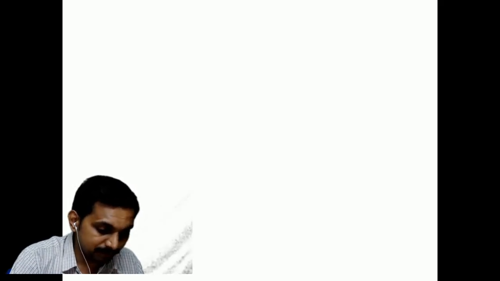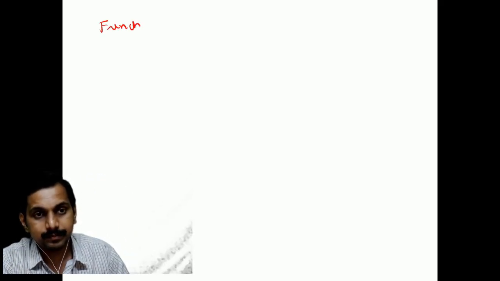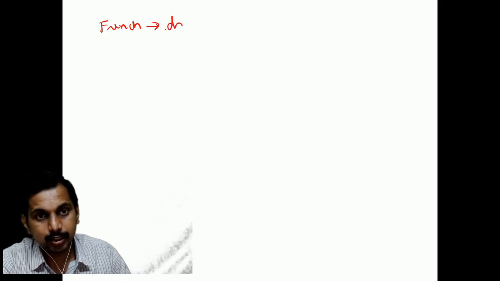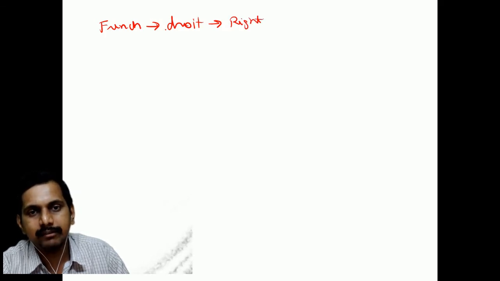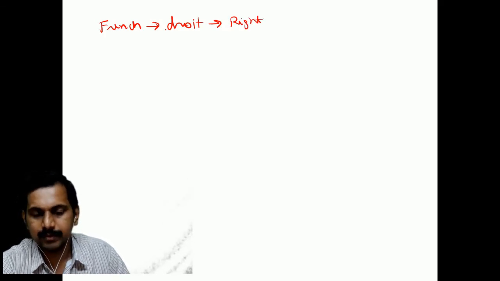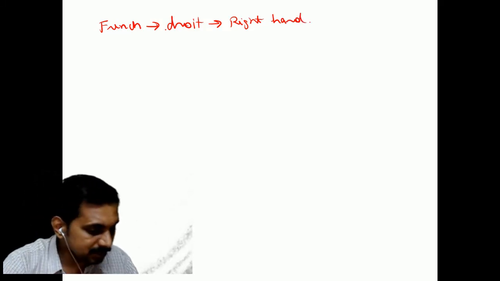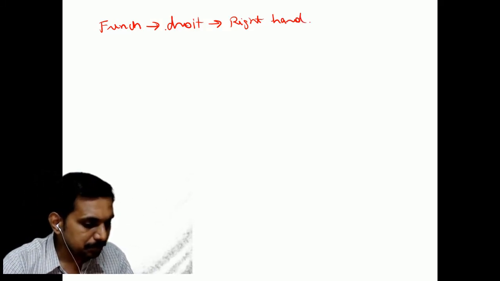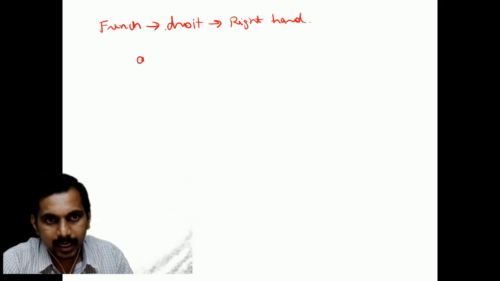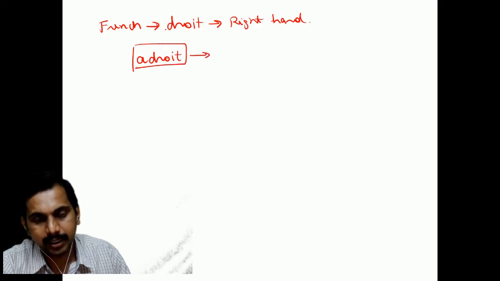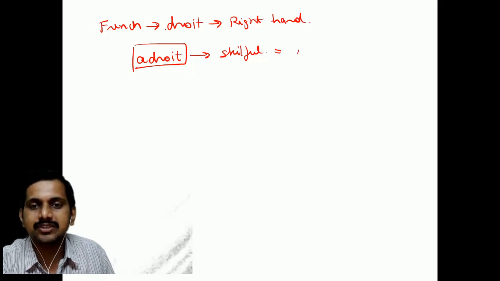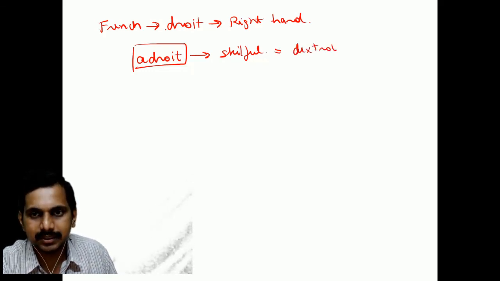Another point with that: the French word for right hand is droit. So you see we have Latin and French. Right hand. So the person who is adroit means he is skillful. A person who is adroit, so this is another word, adroit. The person who is adroit is skillful. You see, this is equal to dexterous, not ambidextrous, dexterous, skillful.